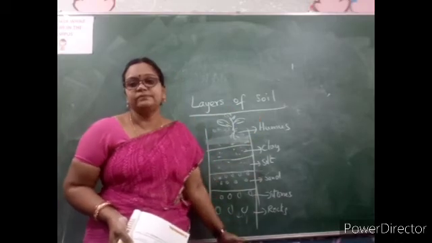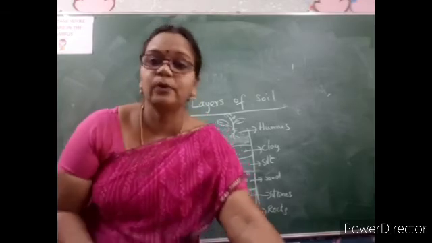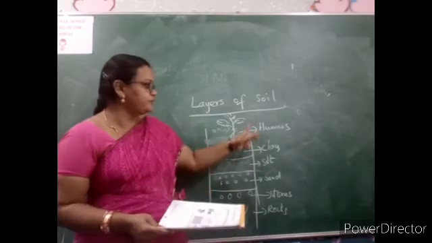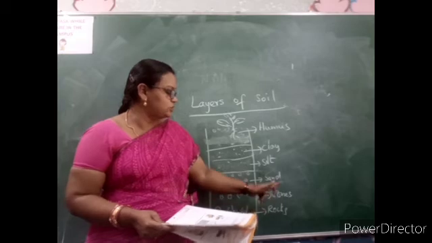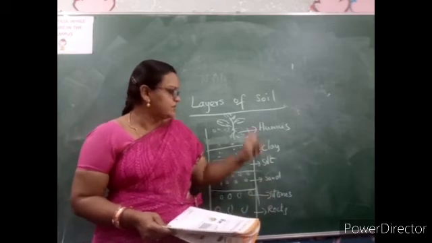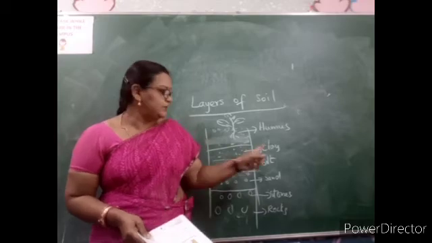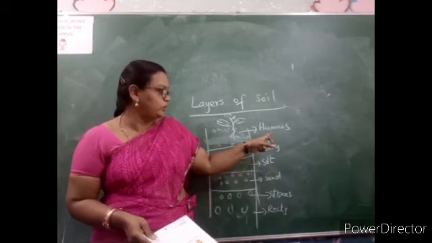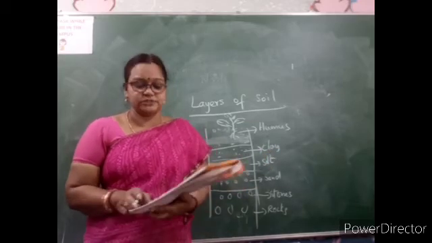Down to this, all these parts will be there, children. And now this is about the layers of soil. All this spelling you have to learn properly: humus, clay, silt, sand, stones, rocks. Among this, which part is important for the growing of plants, children? Sand, silt and the clay are good, but humus is very good. The clay part will be taken to make the pots and all.